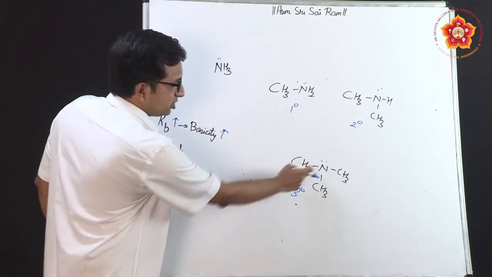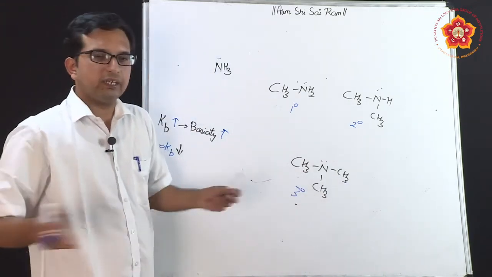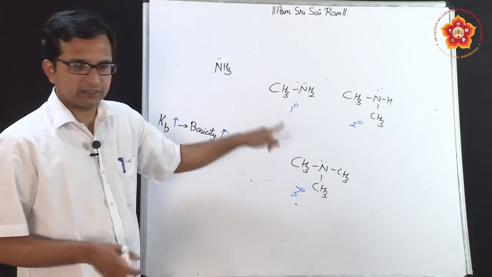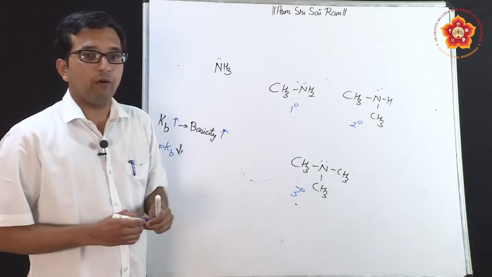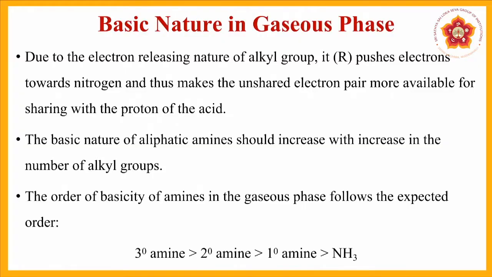Naturally, tertiary has three electron donating groups. So, very naturally, among all these, tertiary amines will have very high basic strength. But you should note carefully that this basicity is a study in the gaseous phase only.